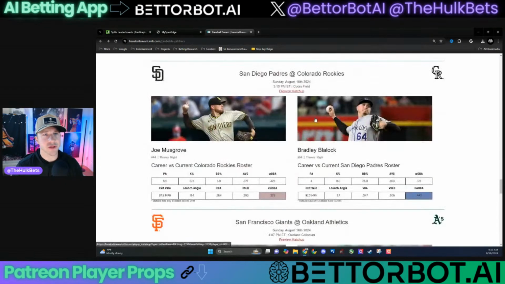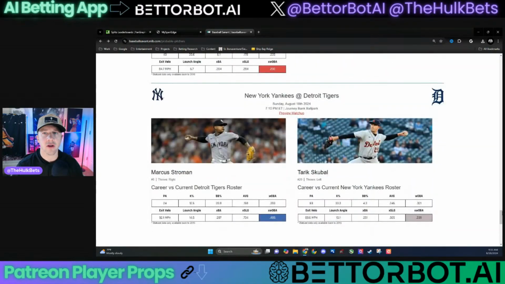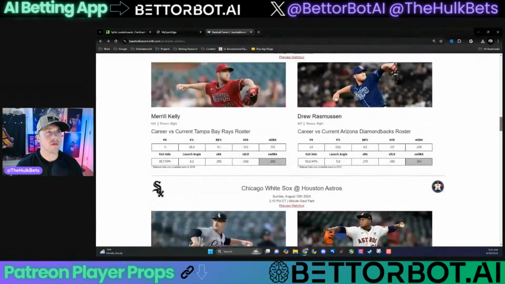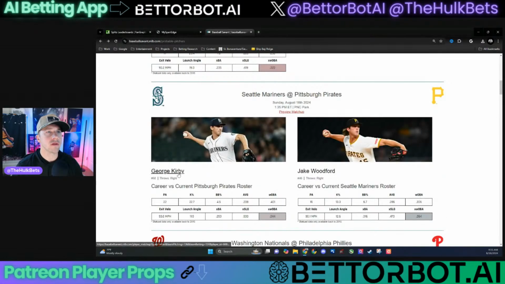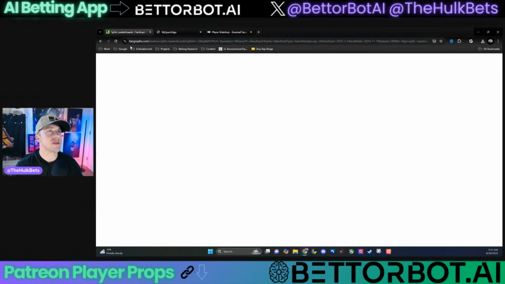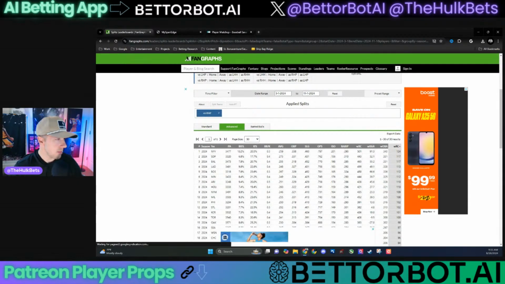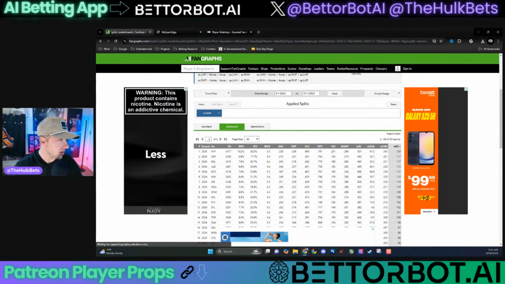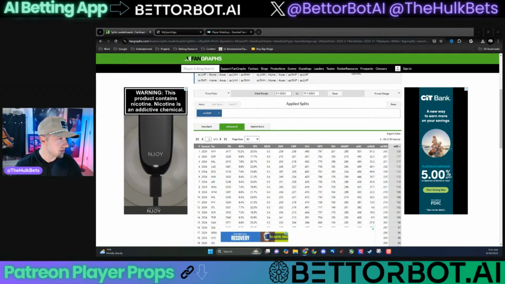This is it, guys. We're just going down the rabbit hole, following the breadcrumbs here. I wasn't even looking at earned runs when I clicked into it, and now here we are. Where's Kirby? There he is. Decent wOBA against him. Let's see what the historical data says. Not much. 6 plate appearances against De La Cruz, so not a huge sample size. So I don't even think that's really that relevant. Man, Pitt. Let's see. Has he played Pitt this year? Wow, he gave up 7 earned runs. Oh, that's old data. Okay.